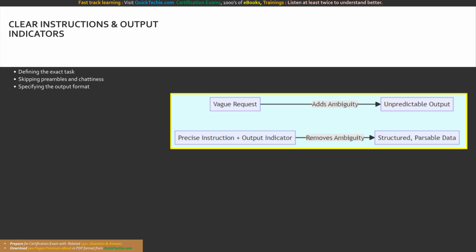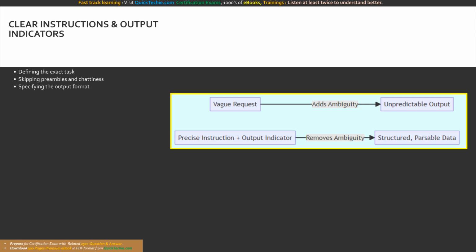This seems obvious, but it is where most developers fail. An instruction is the explicit task description. It tells the foundation model exactly what cognitive action to perform. Are you summarizing, translating, writing SQL code? You must state the verb clearly.